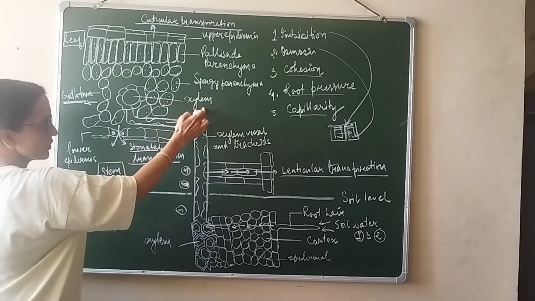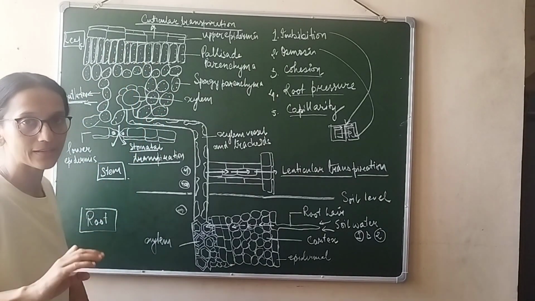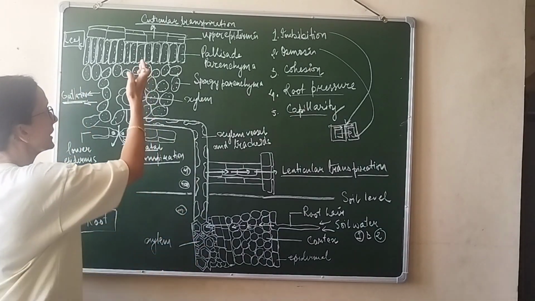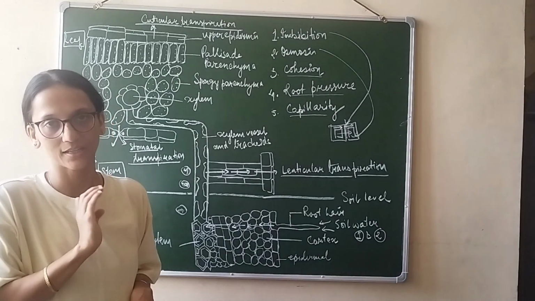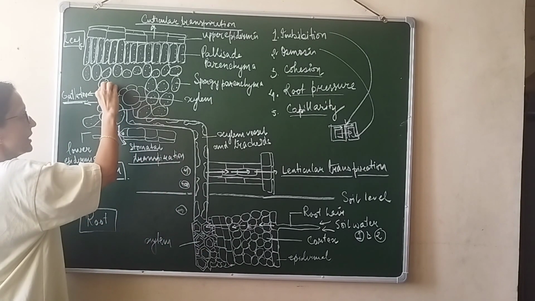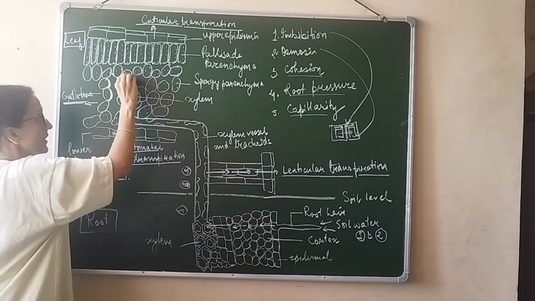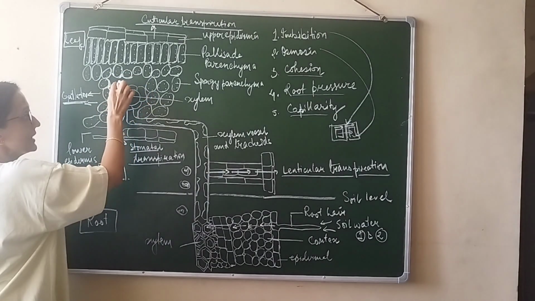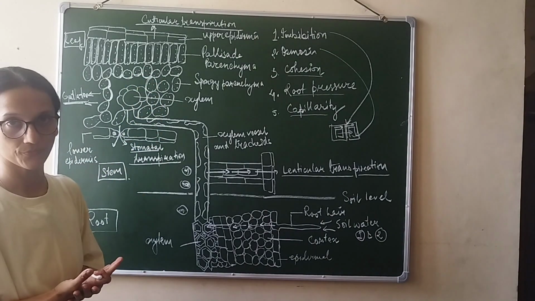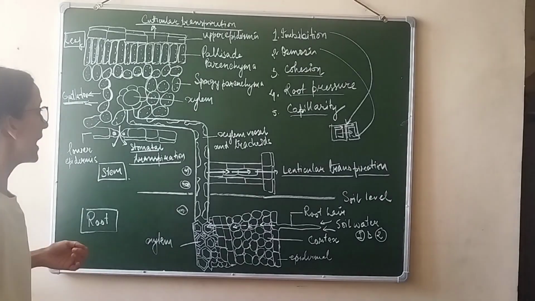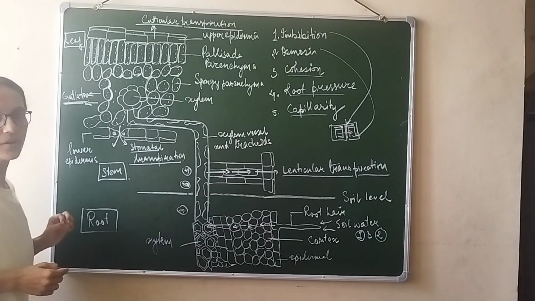Then this is the continuation of the xylem, right? Water from here will now go to the spongy parenchyma. They will also go to the palisade parenchyma. But the problem is, in palisade parenchyma, since there is no intercellular space, the water cannot form a thin layer outside these cells. However, in spongy parenchyma, the water will form a thin layer outside those cells which are facing enough space. That means these cells have enough space, so they are going to form a thin layer of water on their surface. And this thin layer of water is going to evaporate, and the water vapor will start to accumulate in the space which is right above the stoma.